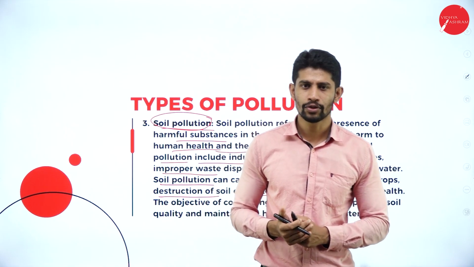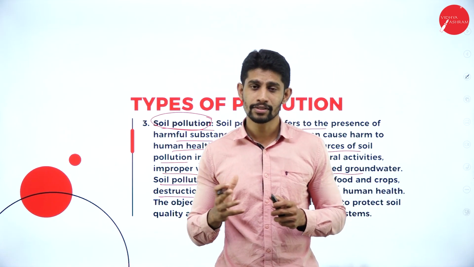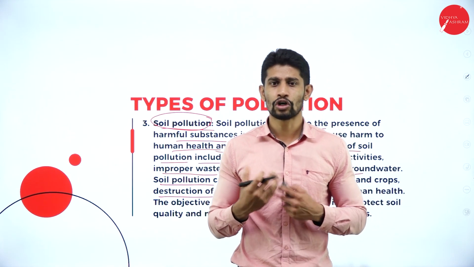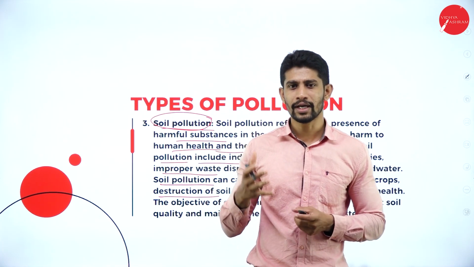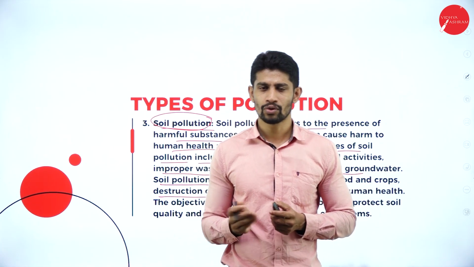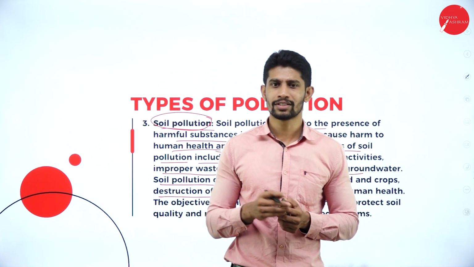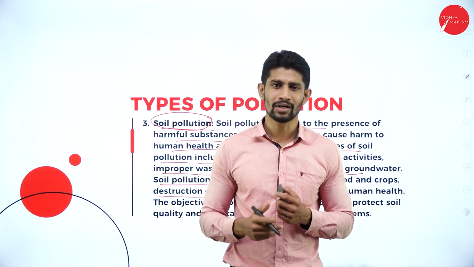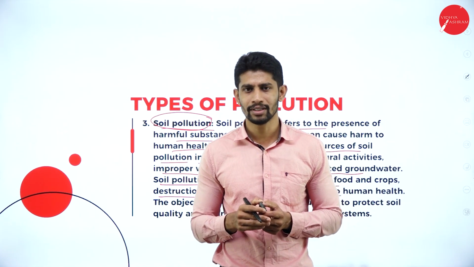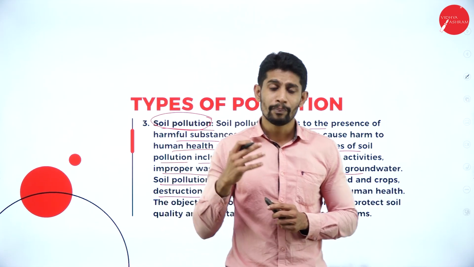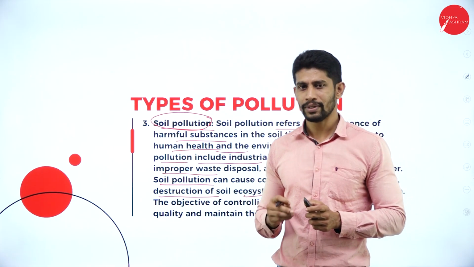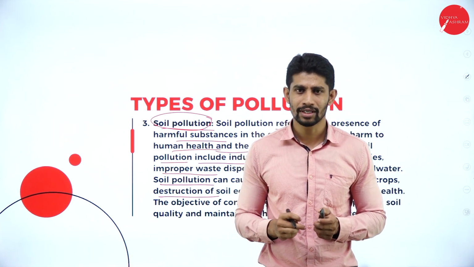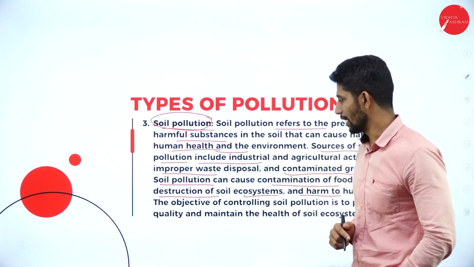In agriculture, we use some fertilizers and some medicines to grow more crops. To increase the yield, we use different chemicals, and we put those chemicals into the earth. If you mix those chemicals with the earth, then obviously the soil will get polluted, and that is going to affect the ecosystem as well as human life.